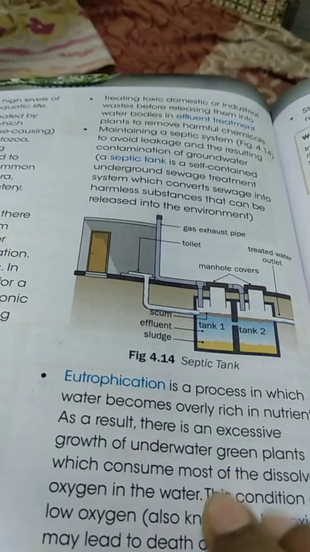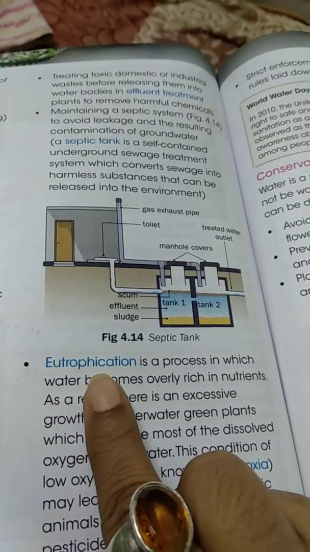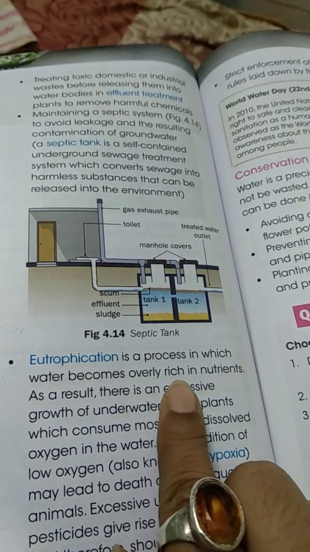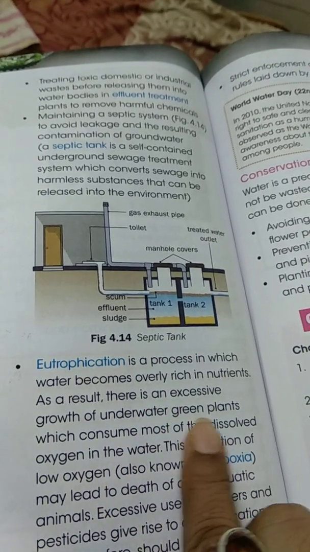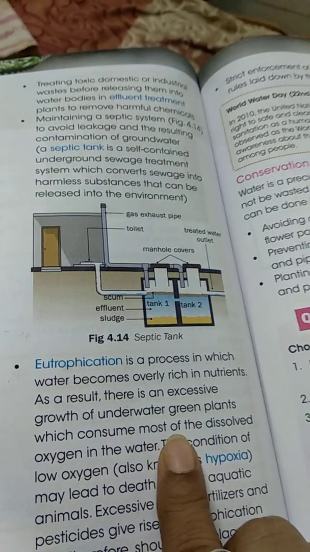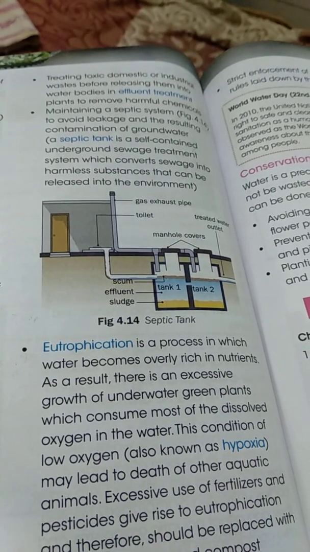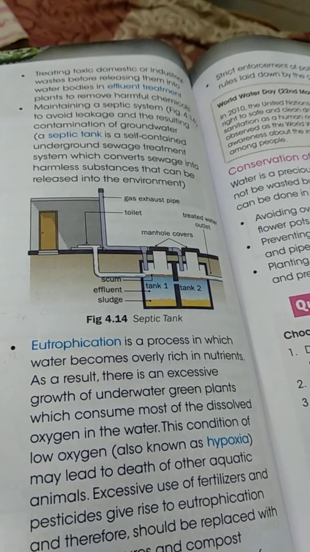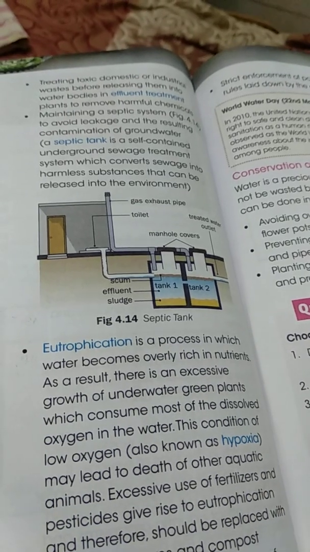Next is eutrophication, in which water becomes overly rich in nutrients. As a result, there is an excessive growth of underwater green plants which consume the dissolved oxygen in the water, and in this condition the water becomes low in oxygen, known as hypoxia, which leads to the death of other aquatic animals.